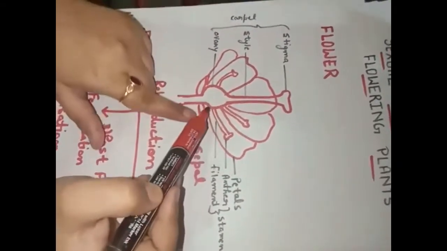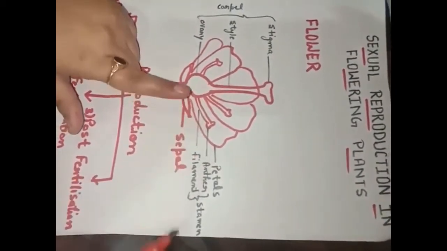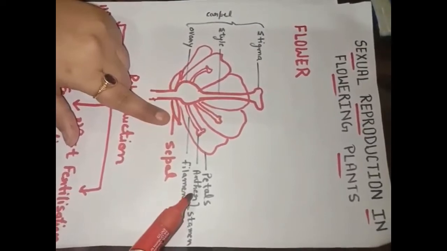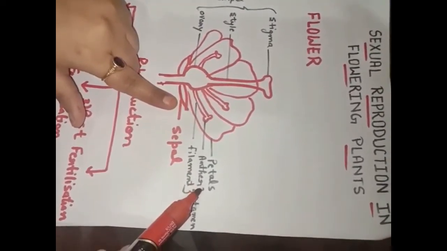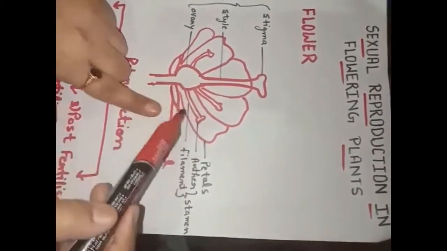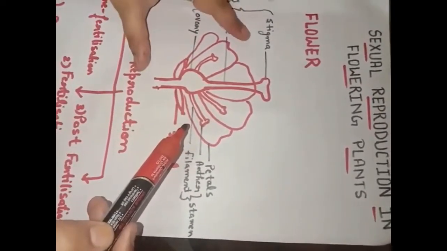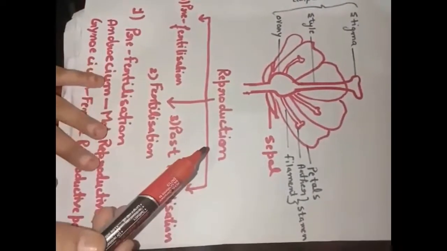Then this is the stamen, the male part of the flower. It is again divided into two parts, anther and filament. The anther is the part where pollen grain formation takes place, and the filament is the part that attaches the anther to the flower. This is all about our reproductive unit, the flower. Is it clear? Now let's start with the reproduction.